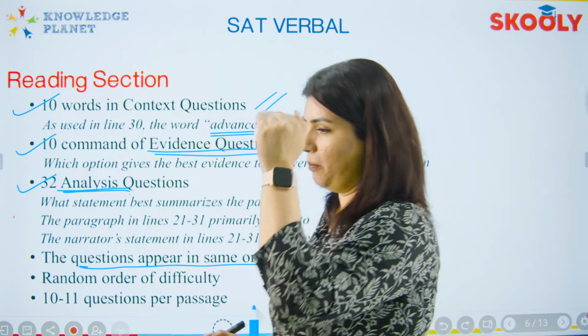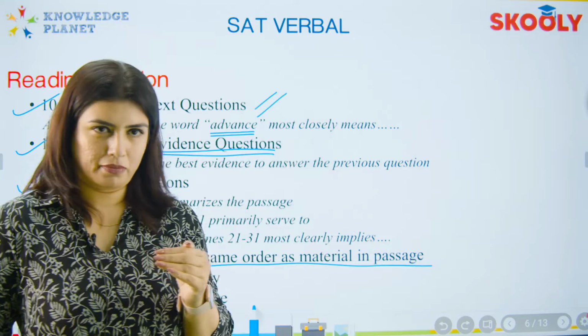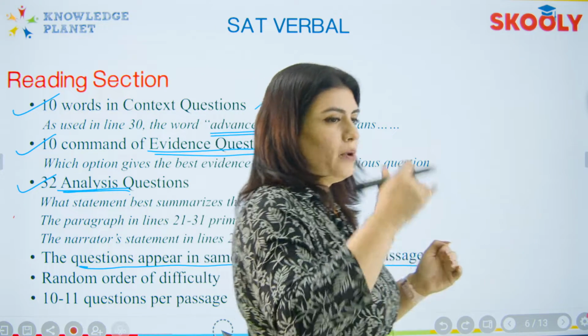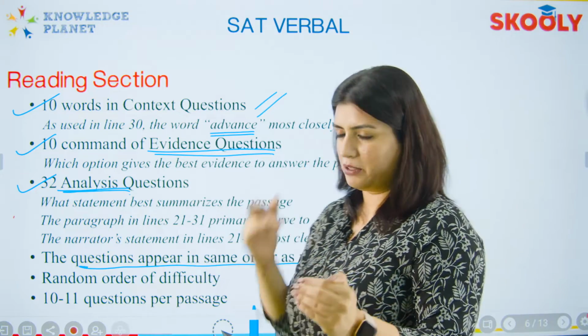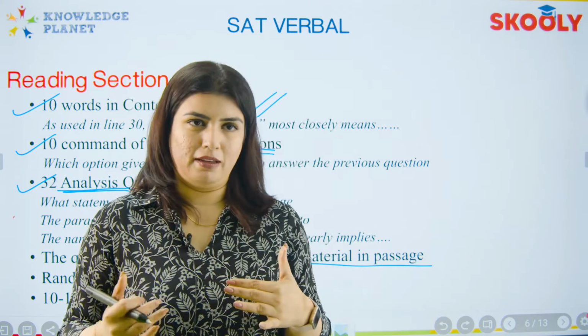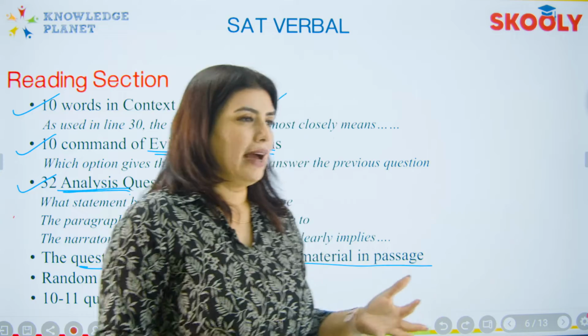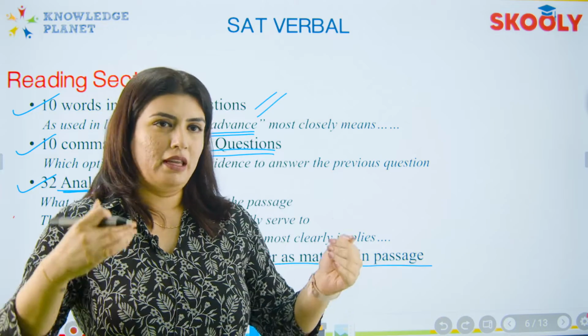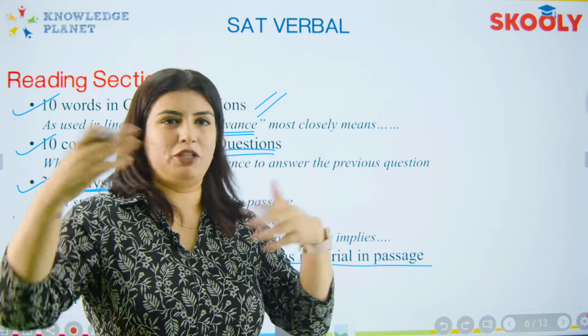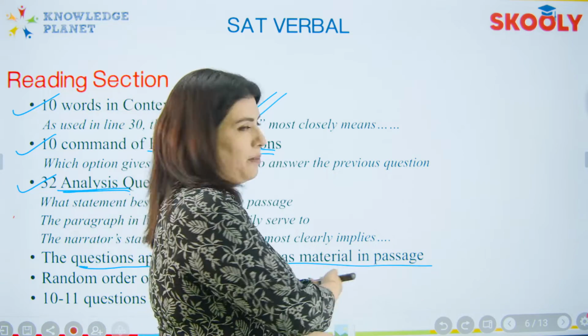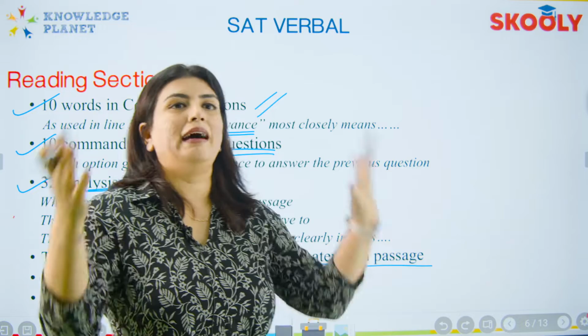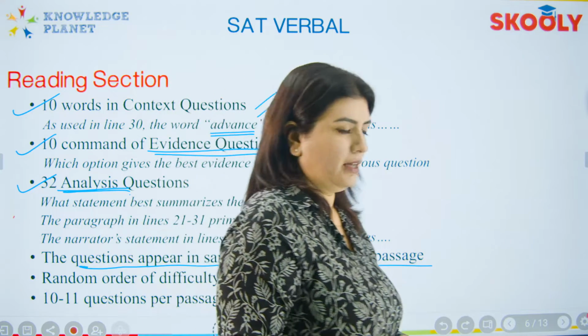If you have questions 1, 2, 3, the answer to question 1 will be right on top, the answer to question 2 will be below that, and the answer to question 3 will be below that. It follows a sequence in the passage. You wouldn't have the answer to question 3 above question 1, unless you have a summary question about the entire passage. It doesn't apply there.